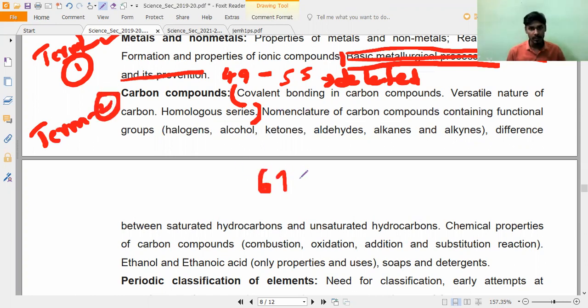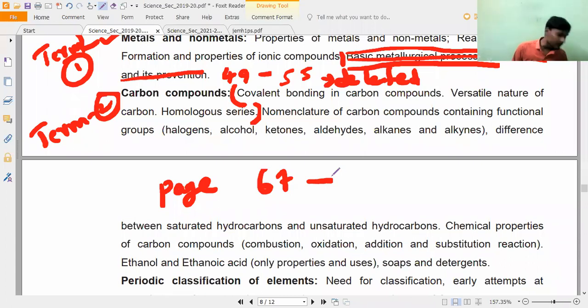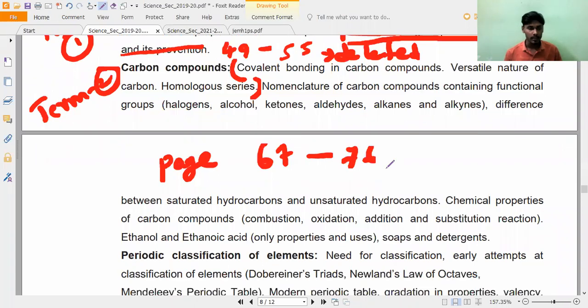So page number 67 is there. Please check it, all of you. Page number 67 to the end of the chapter is completely deleted. End of the chapter means till page number 76. Everything is deleted except the exercise. Some related questions are there in the exercise. You have to practice it. Clear? Marked it or not?